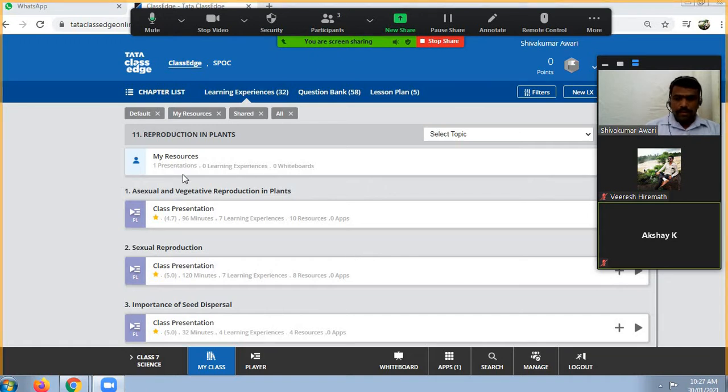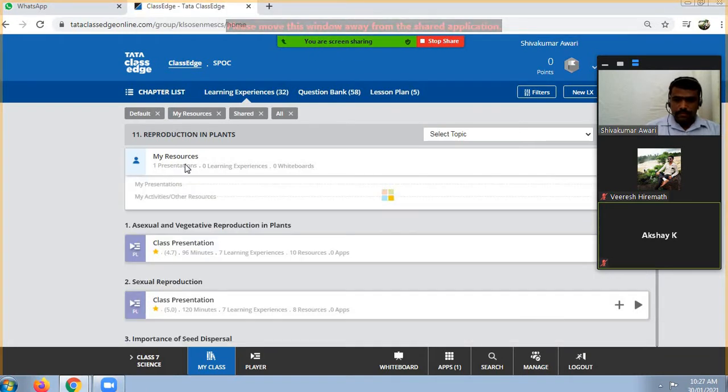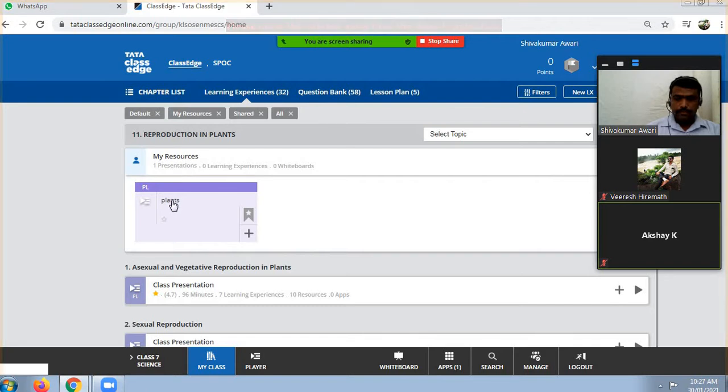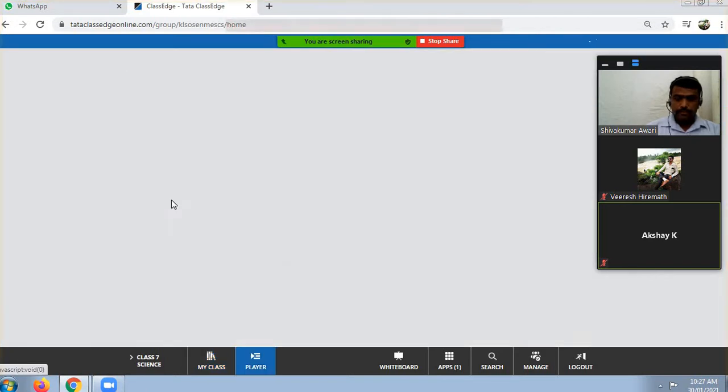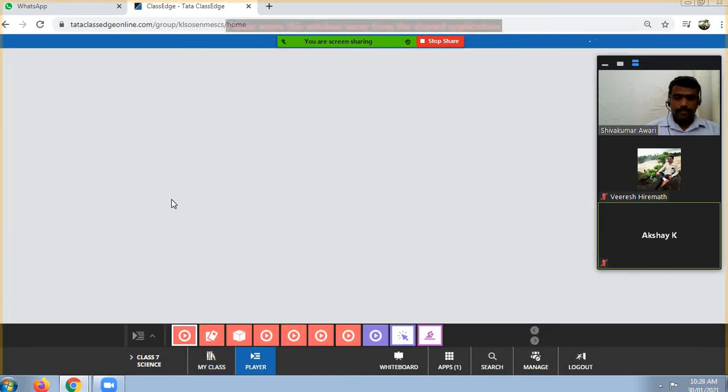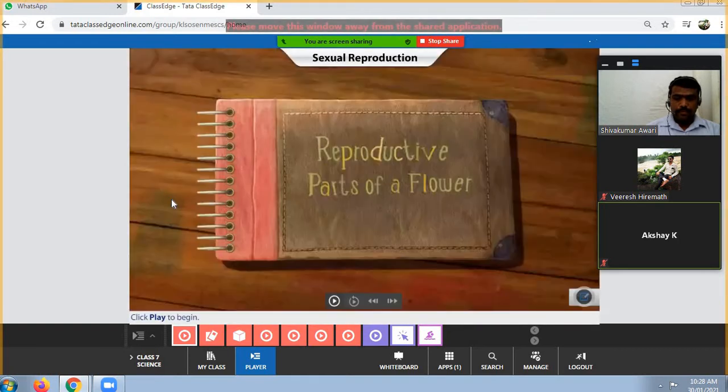Okay, see here. You've already studied asexual reproduction in plants. That asexual reproduction takes place because of the vegetative parts.